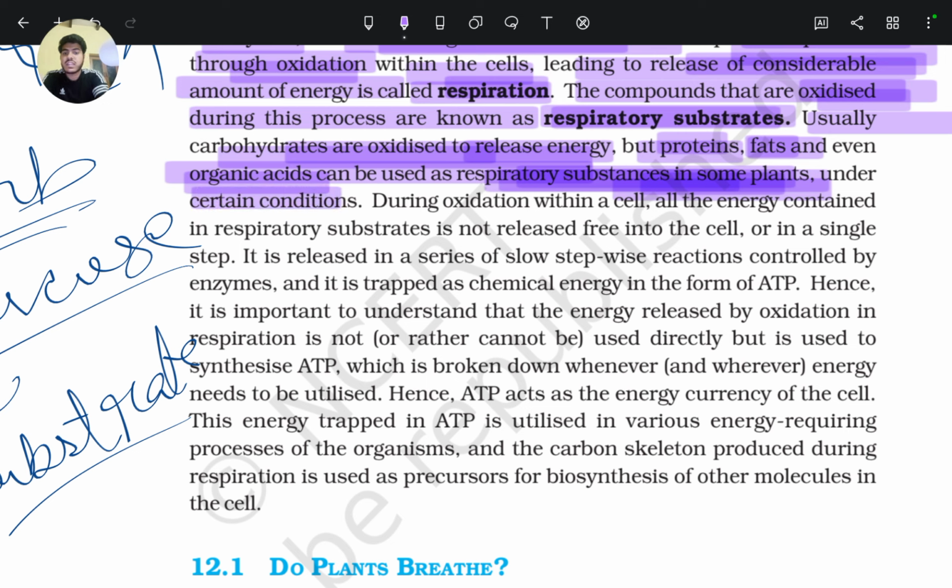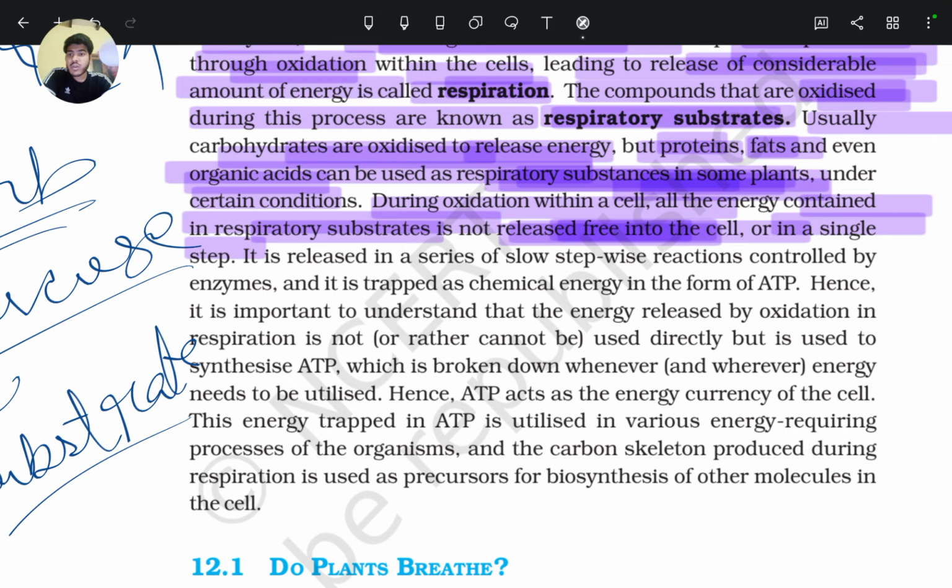Under certain conditions, during oxidation within a cell, all the energy contained in the respiratory substrate is not released free into the cell. The energy trapped in a molecule like glucose is not released in a single step. So respiration is not a single-step process.